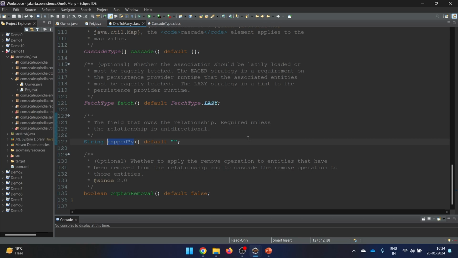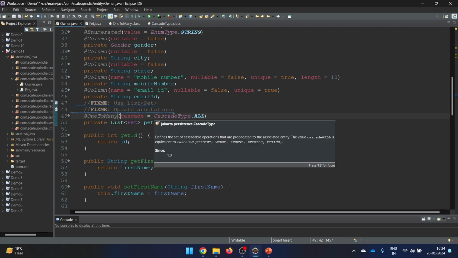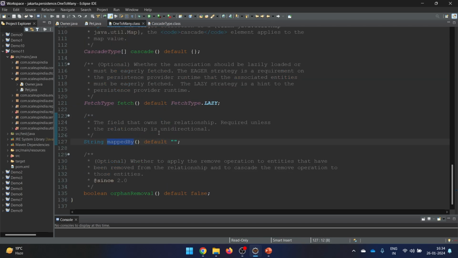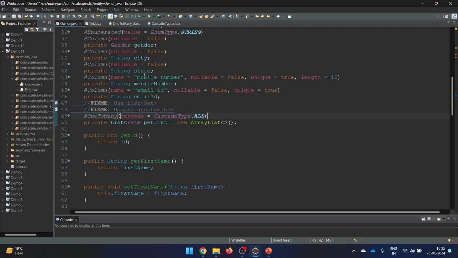The next thing is mapped by. This we used to write on the non-owning side last time, so that we can have the bidirectional relationship. This time on the owner side, we don't have any special column like pet ID. But still we want to access all the pets from the owner side. That's why for that purpose we will write mapped by here. So let's write it here, comma, mapped by.